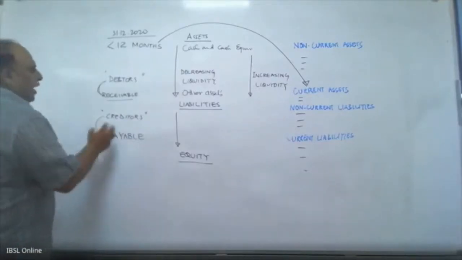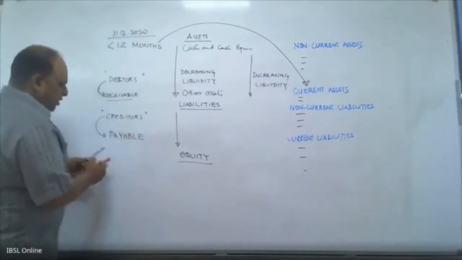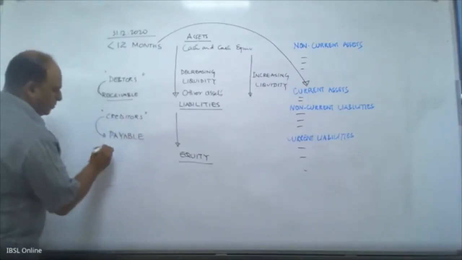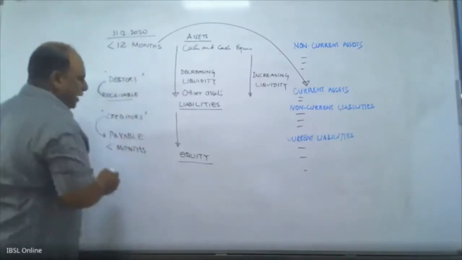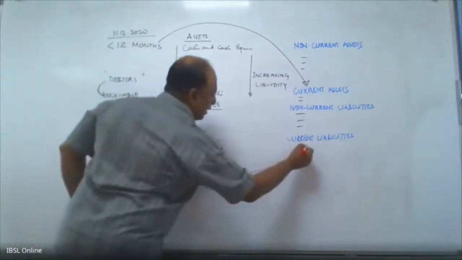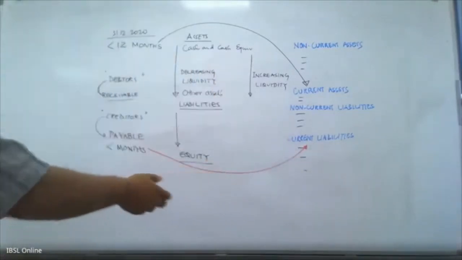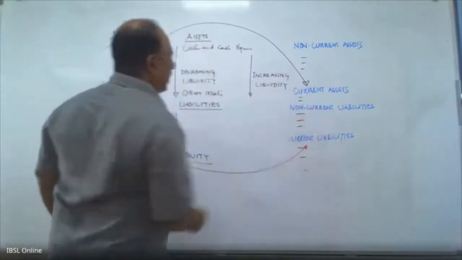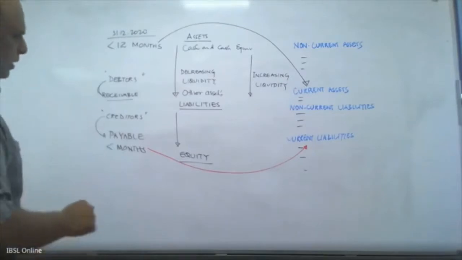Similarly, anything that is payable within the next 12 months from the balance sheet date will go into current liabilities. Anything beyond that goes into non-current liabilities. So this is the concept of current assets, non-current assets, current liabilities, non-current liabilities.